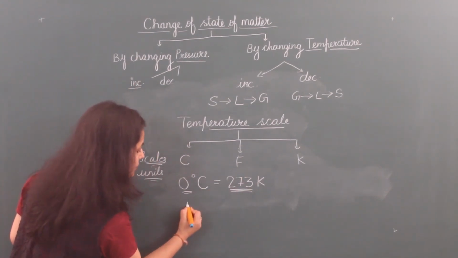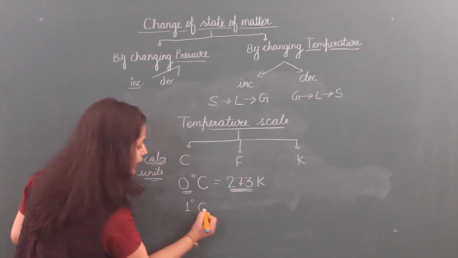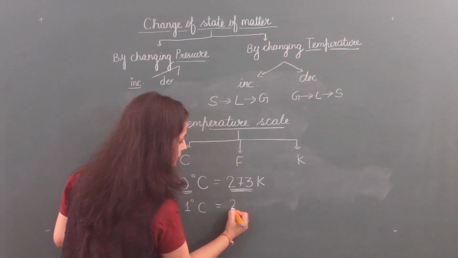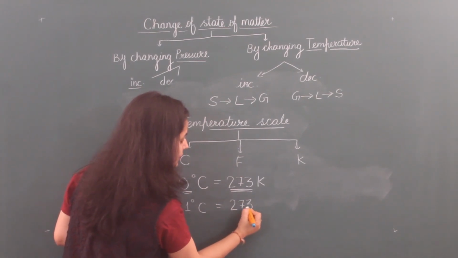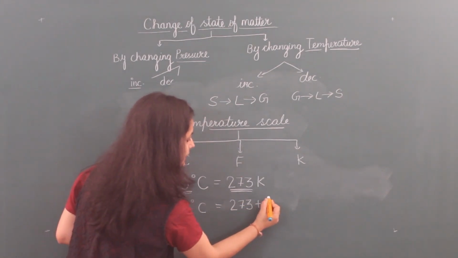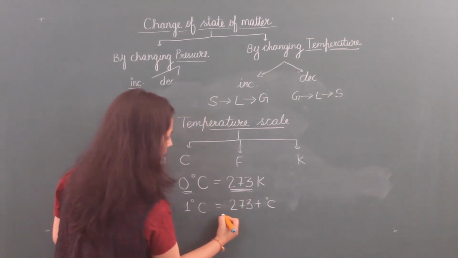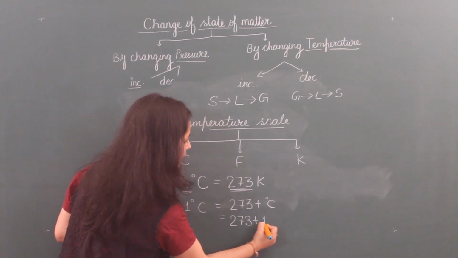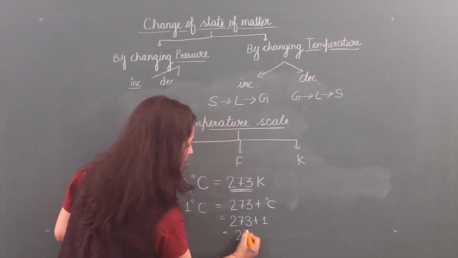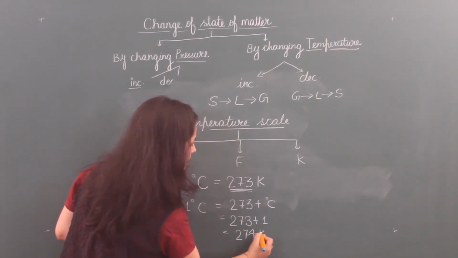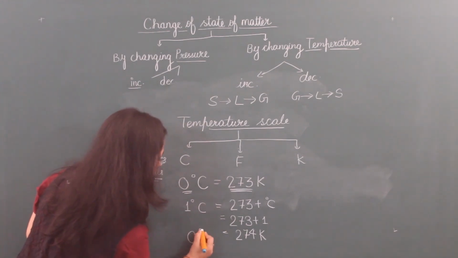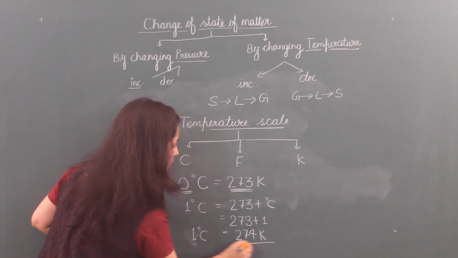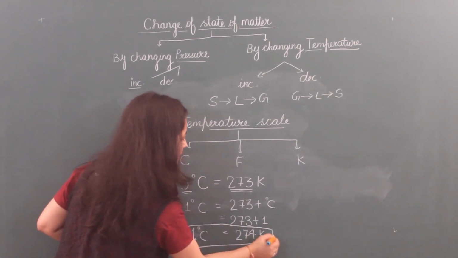If on the Celsius scale it is 1 degree Celsius, then on the Kelvin scale we add 273 plus 1, which is equal to 274 Kelvin.